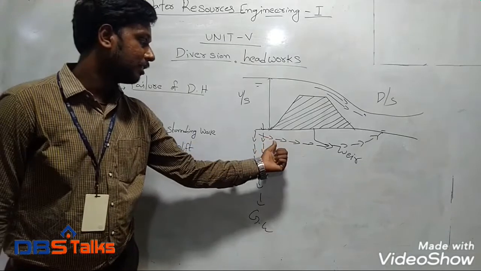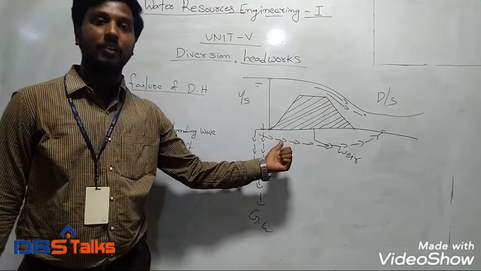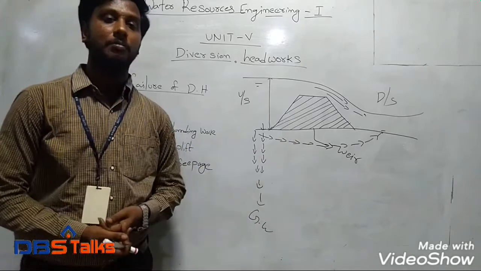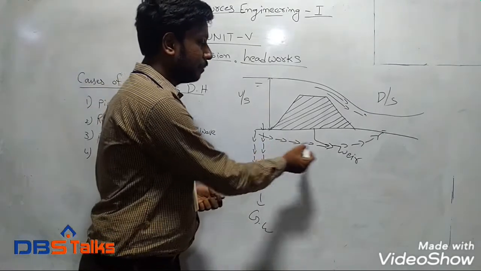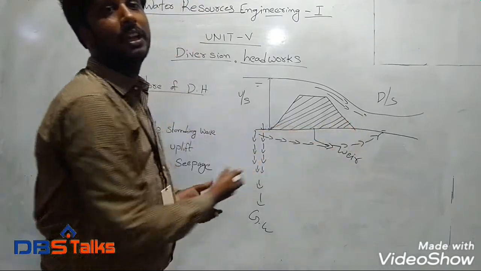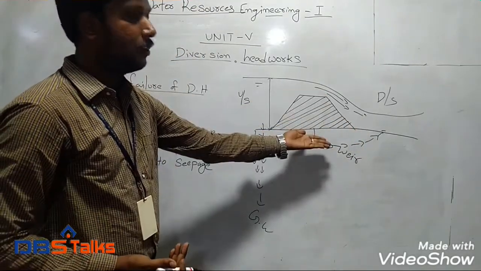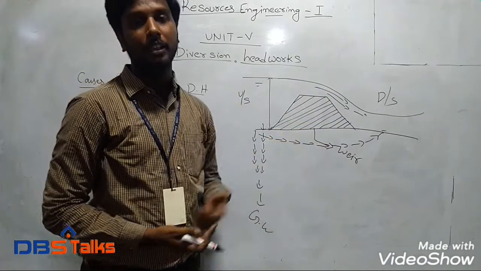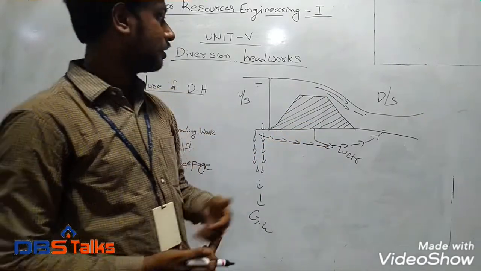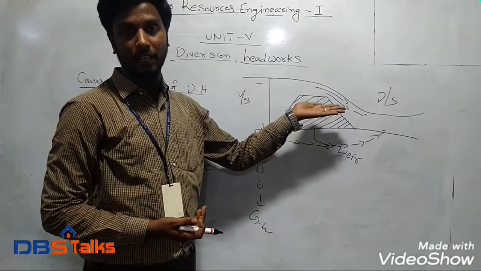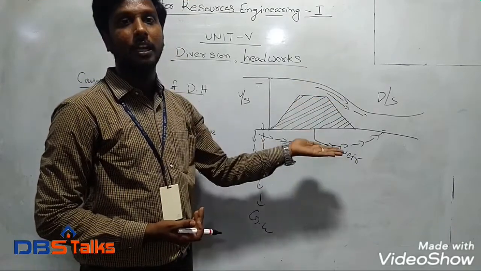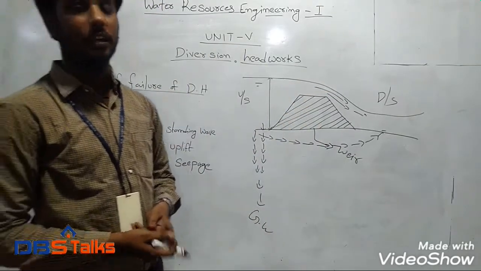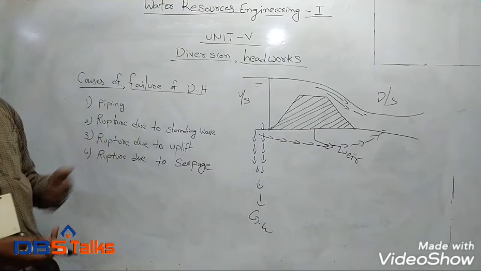In this process, the water will try to carry the soil particles out of the porous media. Because of the escaping of soil particles, it will create a pipe under the weir wall. Once the pipes are formed here, the void size will increase. Due to those conditions, the entire weight of the weir will settle down, and the failure of the diversion headwork will occur. So this is the piping failure.